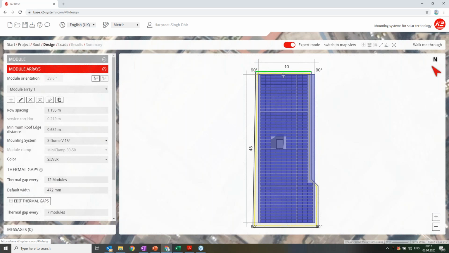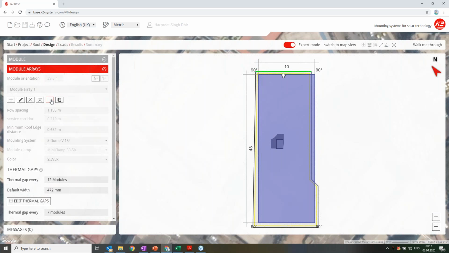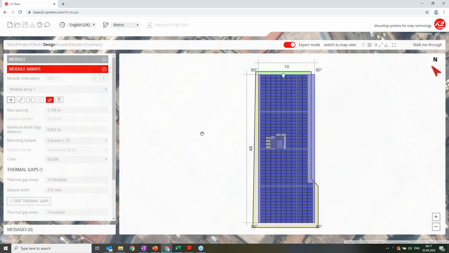Assuming this is a piece of paper, you can simply click on this delete modules and select the panels which are shaded. I assume this is also shaded. And then I click again on this.